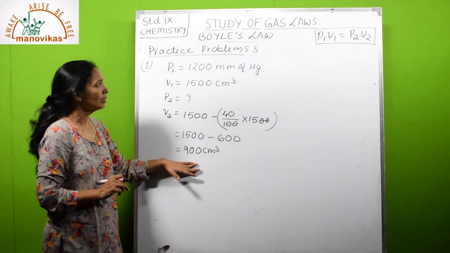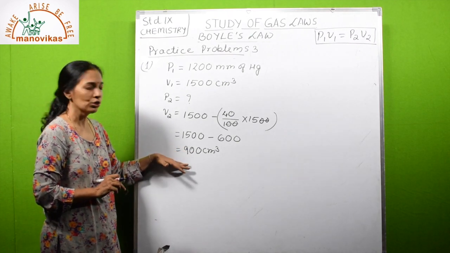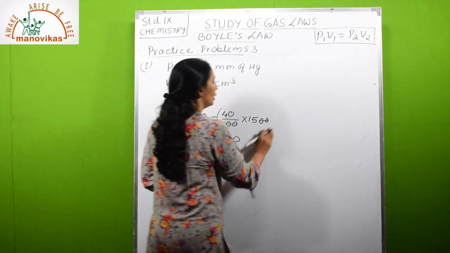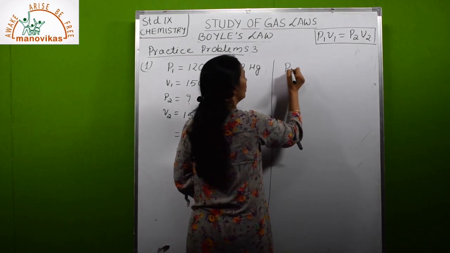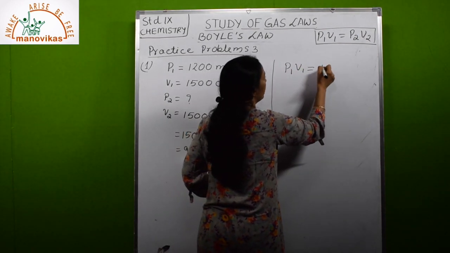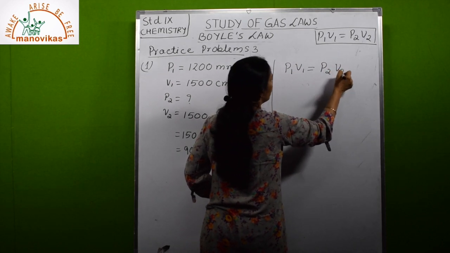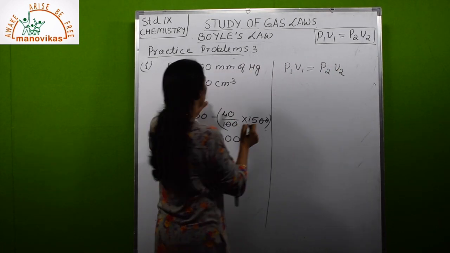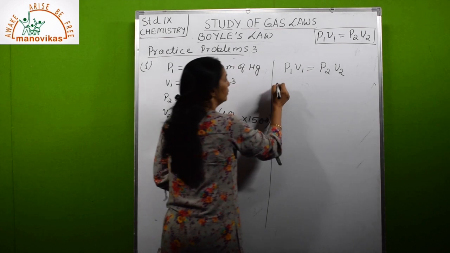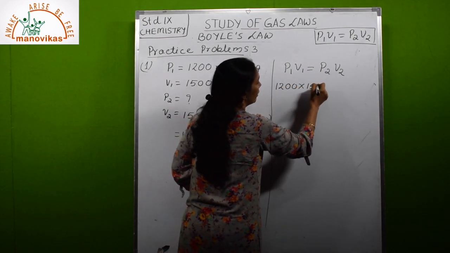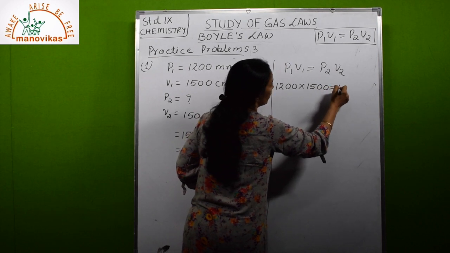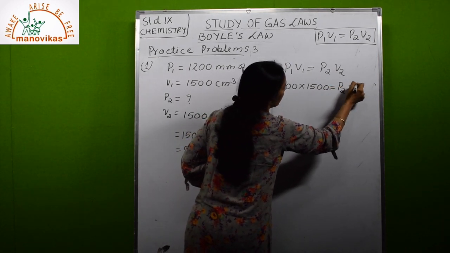Now substitute these values in the equation and get the answer. So let us start here. First write the formula, P1V1 is equal to P2V2. P1, what is P1? 1200 into 1500 is equal to P2 into 900.